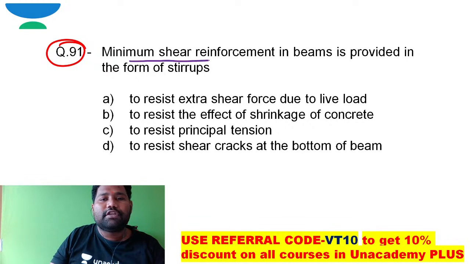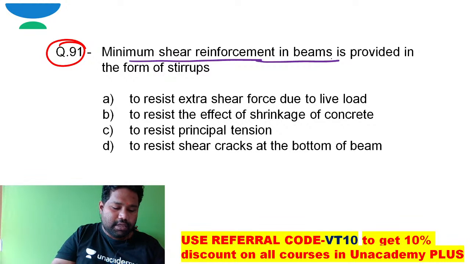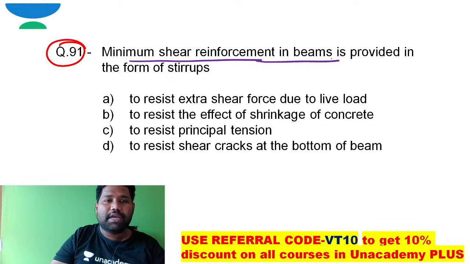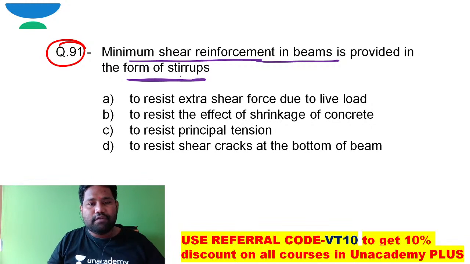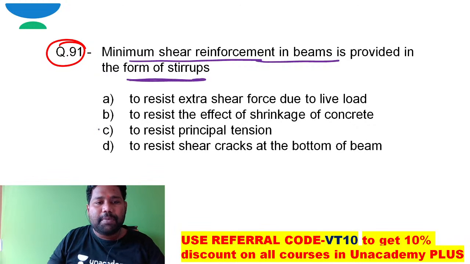Minimum shear reinforcement in beams. I hope you know minimum shear reinforcement. The minimum shear reinforcement in beams is provided in the form of... So generally, the minimum shear reinforcement is provided in beams in the form of stirrups. What will this shear reinforcement resist? I hope you know the shear reinforcement will resist principal tension.